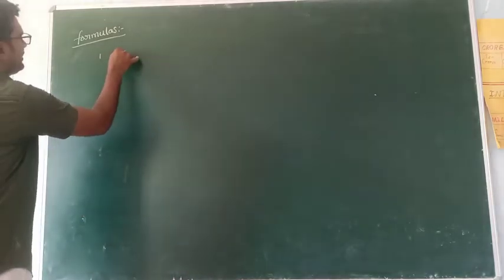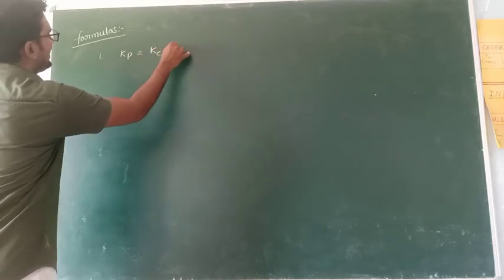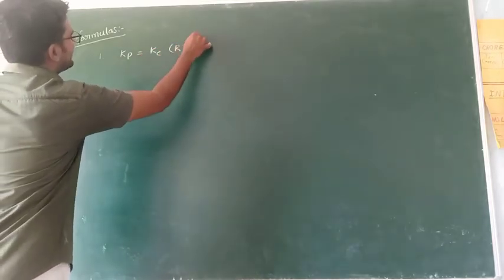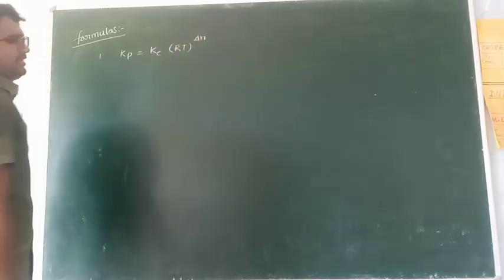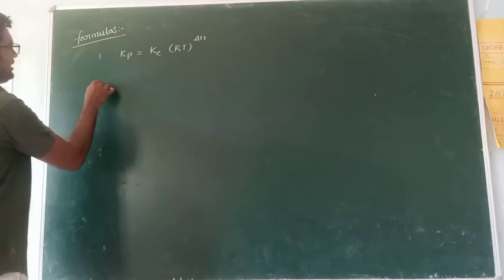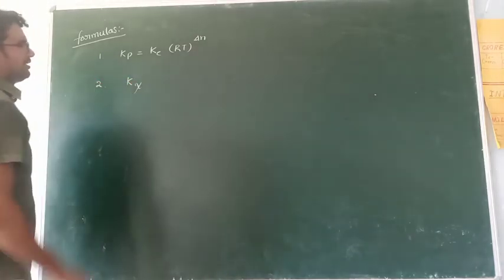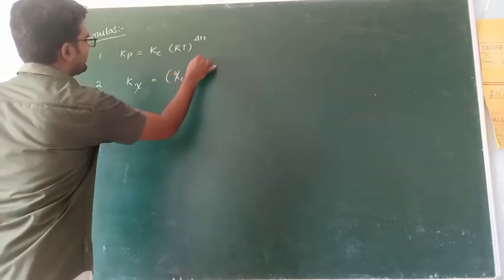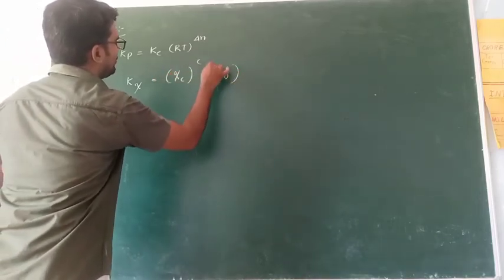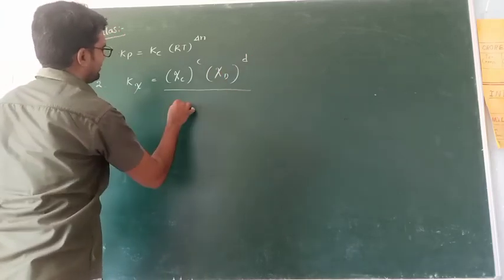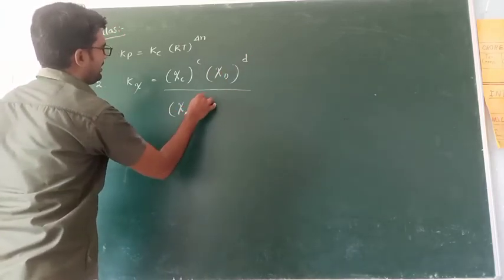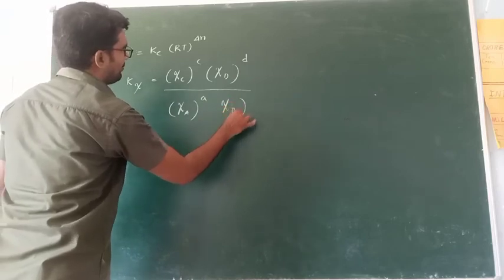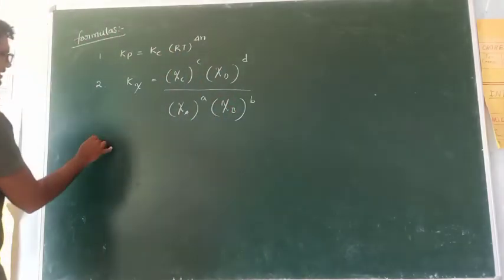What are today's formulas we have discussed? First one, Kp is equal to Kc into RT power delta n, where delta n is important. This is the first equation. And second equation, for equilibrium constant in terms of mole fraction, it is also very easy: psi C whole power C, psi D whole power D, by psi A whole power A, psi B whole power B. This is the second equation.